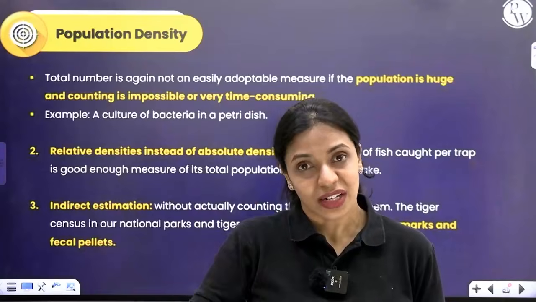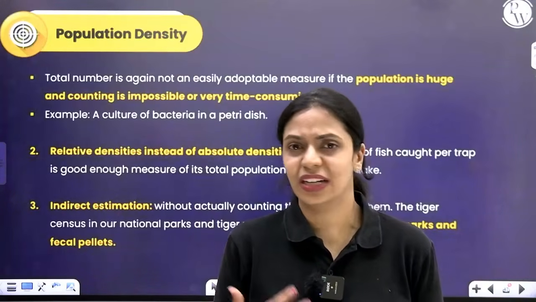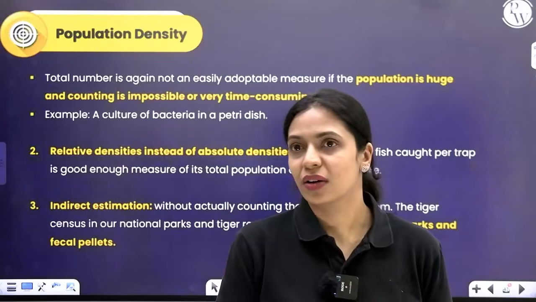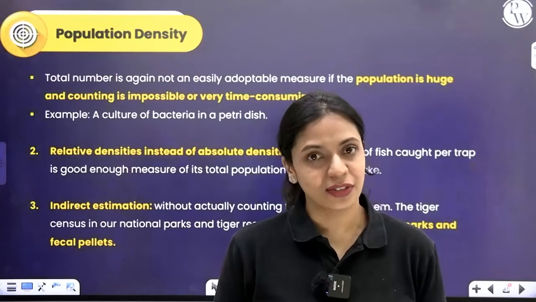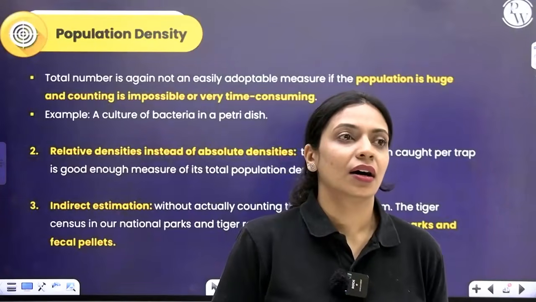So instead of measuring absolute densities, you can make do with relative densities whenever it's very time consuming, too laborious, or impossible. In those cases, relative densities will work. Another thing is, sometimes it's impossible.